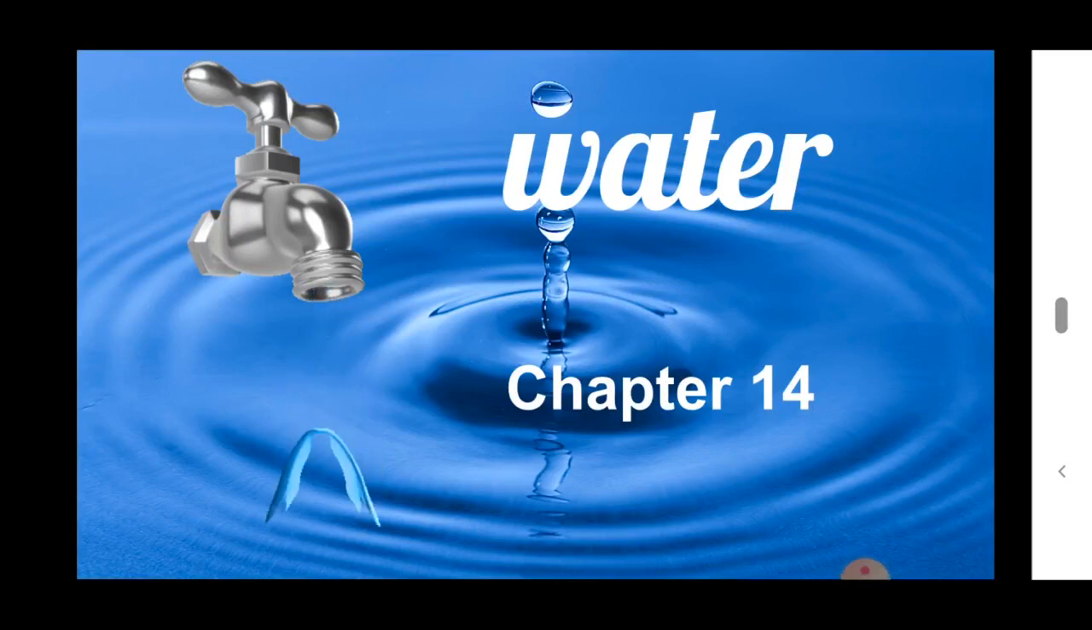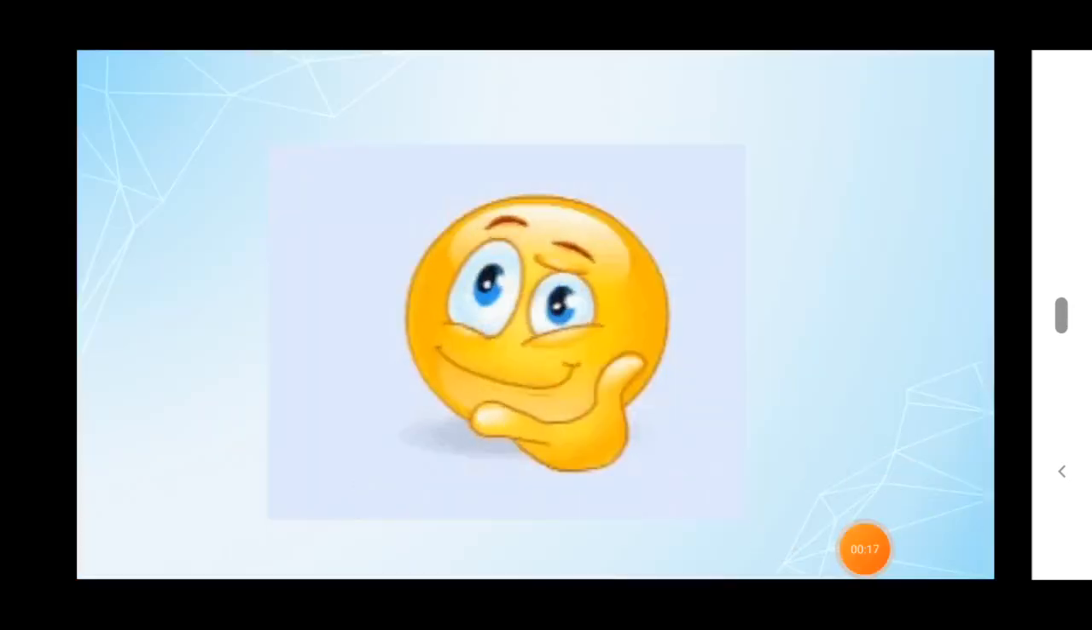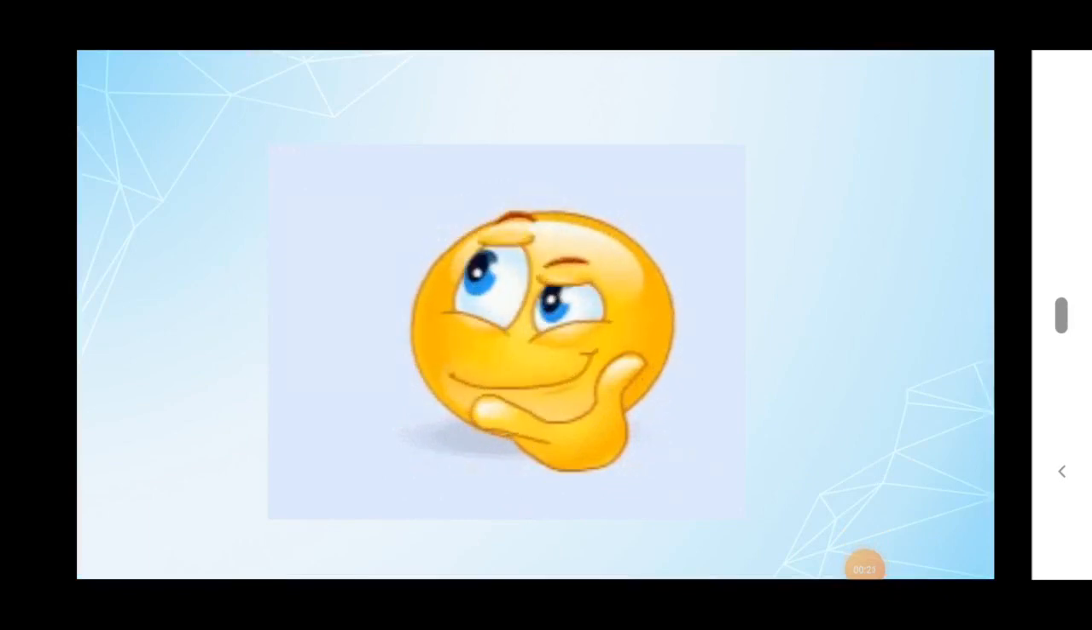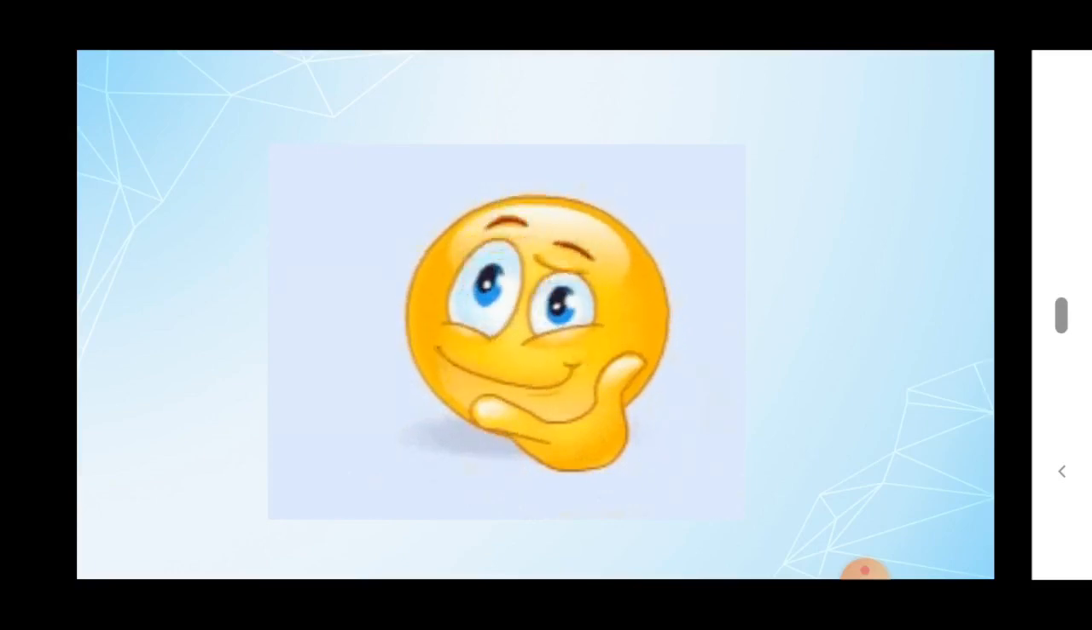In today's class, we are going to continue the lesson water, and we are going to see the topic water cycle. So today's topic is water cycle. Let us enter into our topic.